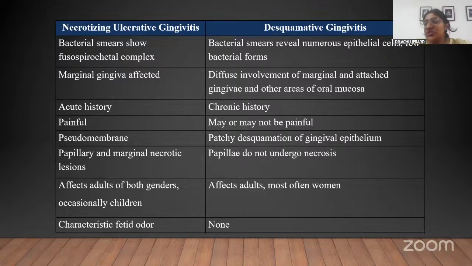But most commonly what happens is, because of the lesions, the patient will have pain and burning sensation in desquamative gingivitis. There will be patches of erythema that can be seen in the masticatory mucosa and other parts of the oral cavity. Because of the discomfort, the patient might compromise brushing and oral hygiene practices, as a result of which opportunistic bacterial infections can occur. But otherwise, it is not caused by any organism. It's an autoimmune disease, most commonly seen in adults, and it can have a widespread oral involvement. So that is the answer for that.